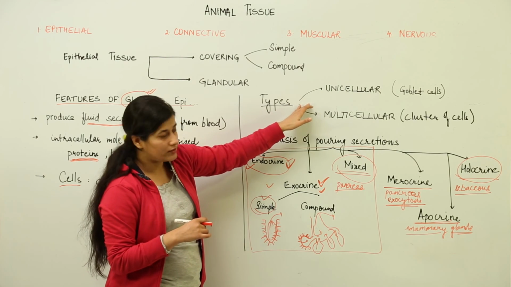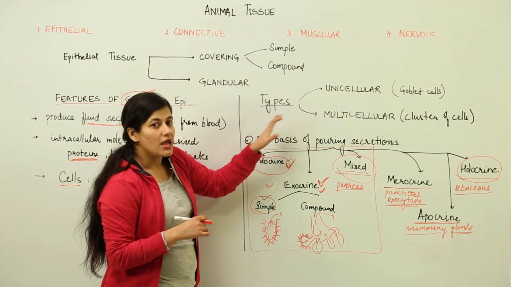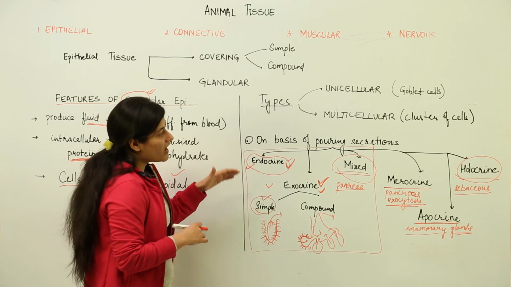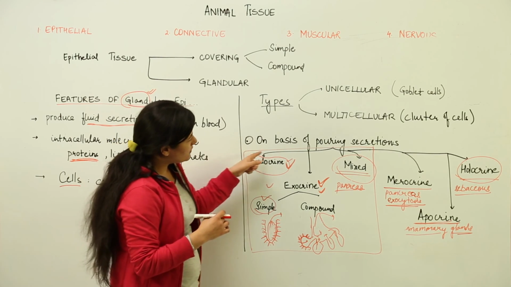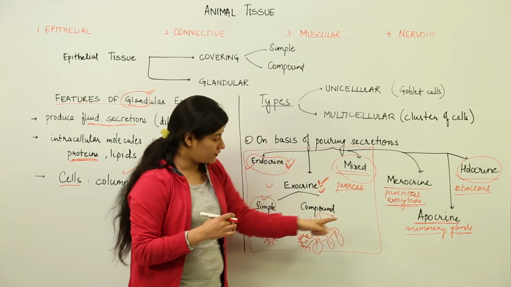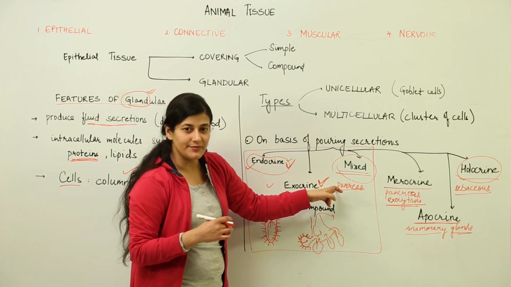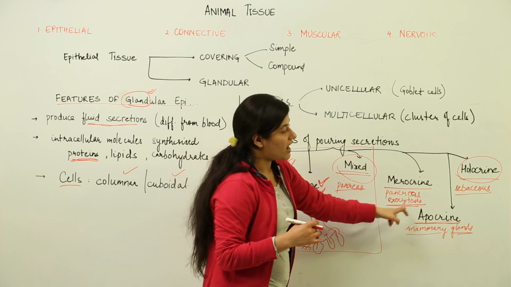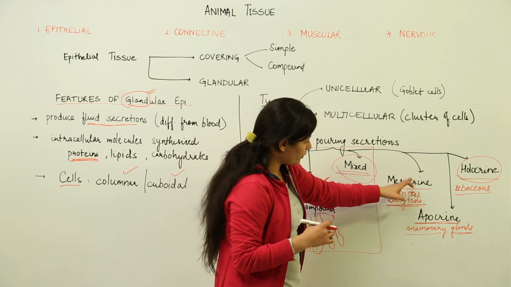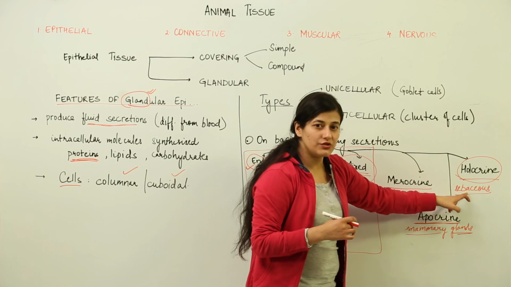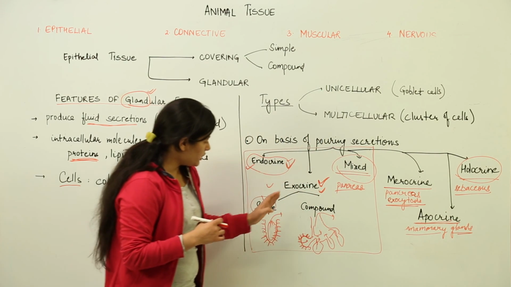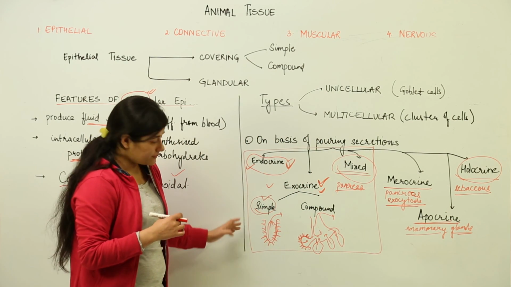One would be unicellular and the other would be multicellular. In case of multicellular, mostly we have further classifications which are made on the basis of the pouring of secretions, how they are poured. If they are poured with ducts, then we have these three types. If they are poured through a single cell and how the cells act after pouring the secretion, then we have these three classifications. So you need to learn each example of these.